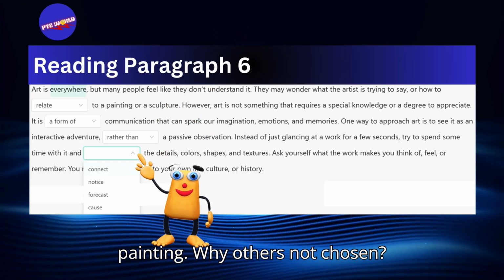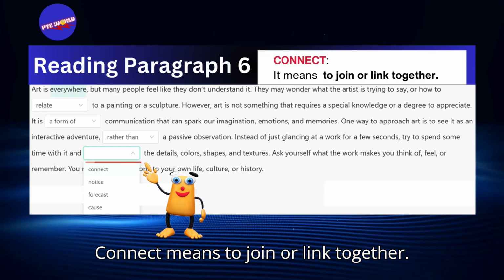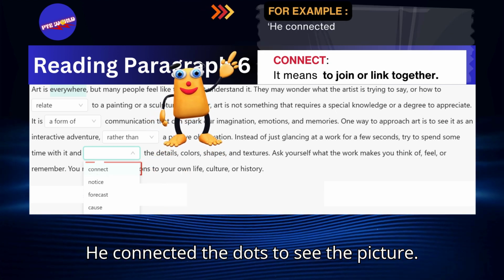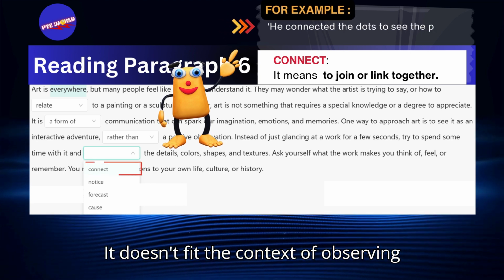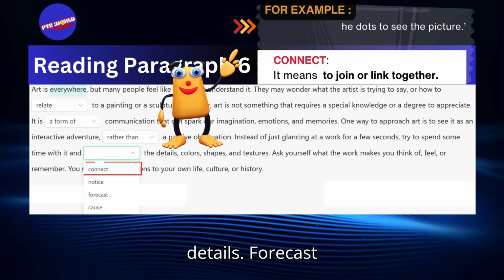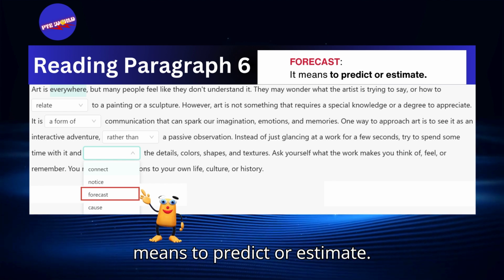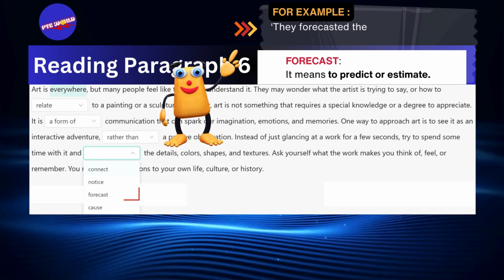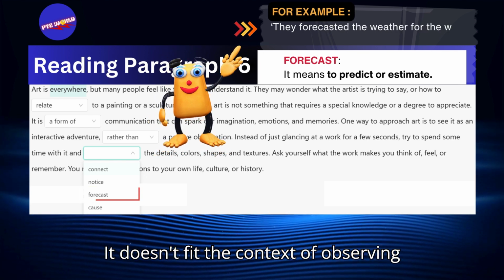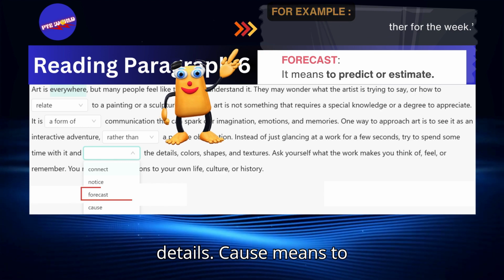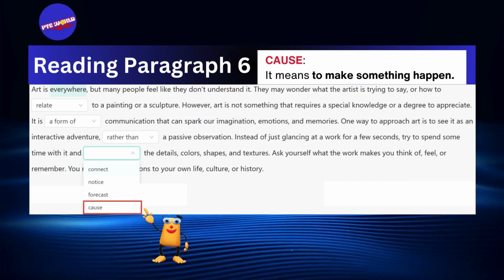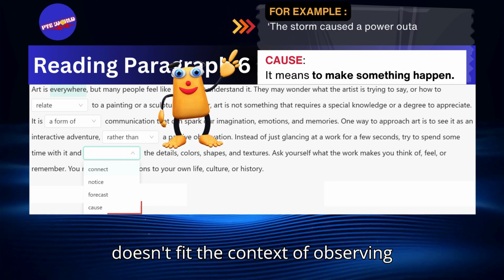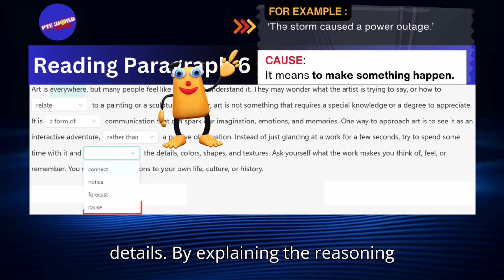Why others not chosen? Connect means to join or link together. Example, he connected the dots to see the picture. It doesn't fit the context of observing details. Forecast means to predict or estimate. Example, they forecasted the weather for the week. It doesn't fit the context of observing details. Cause means to make something happen. Example, the storm caused a power outage. It doesn't fit the context of observing details.